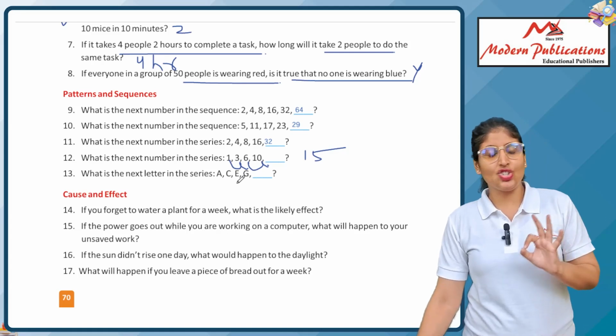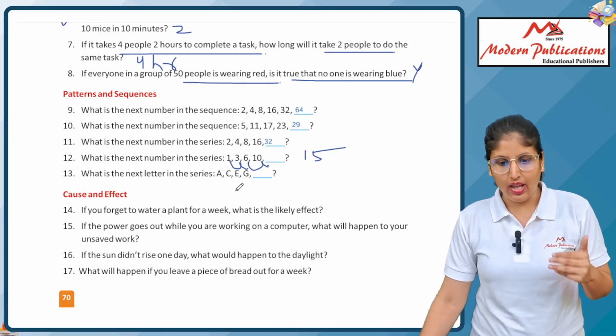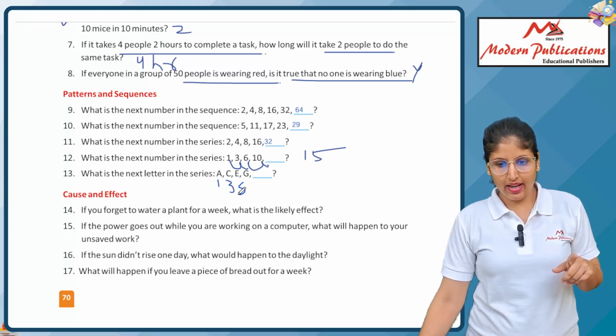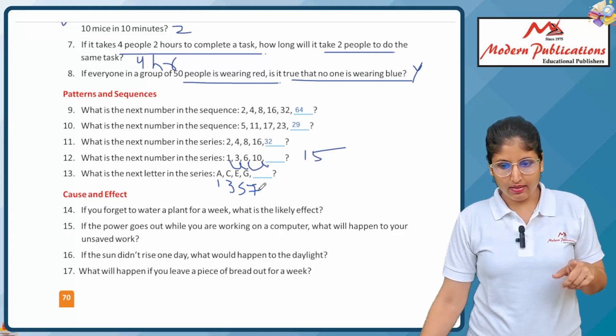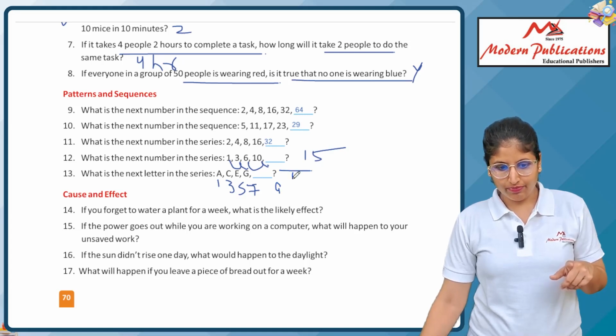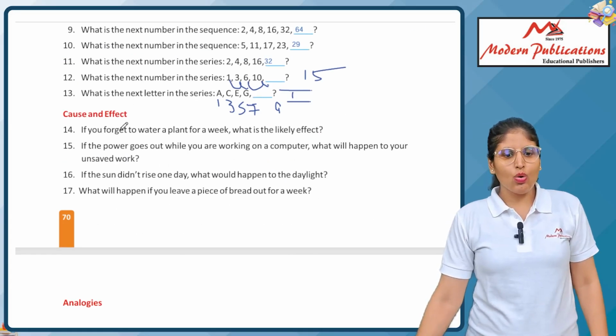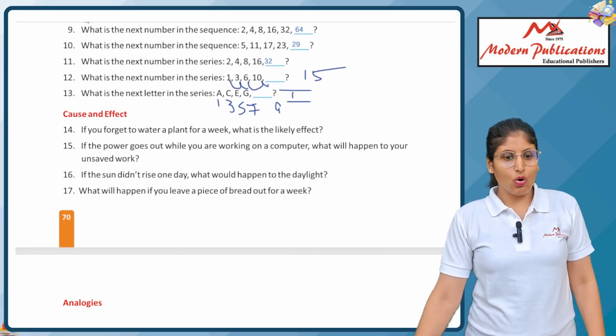Next, A, C, E, G. That means adding 1, 1, 1. The positions are 1, 3, 5, 7, and here comes 9. In position 9, which letter comes? I. So it comes I. Okay, clear? Next, now comes the cause and effect questions.